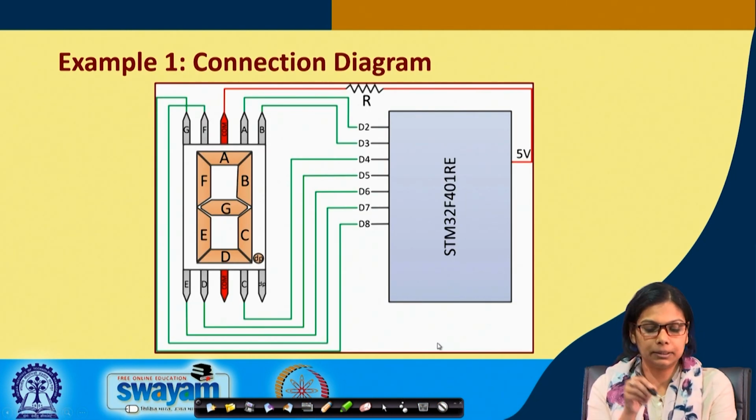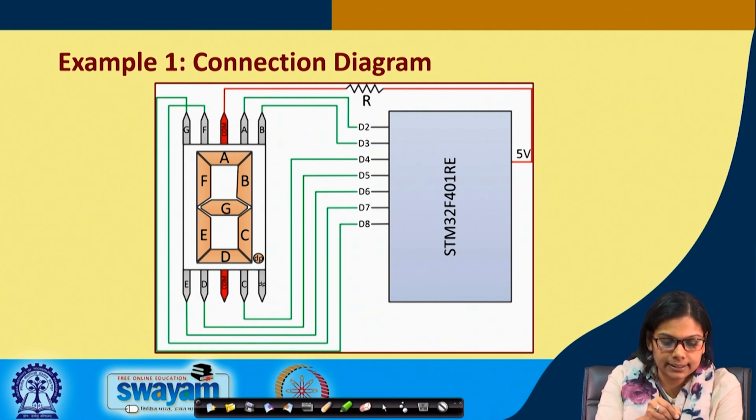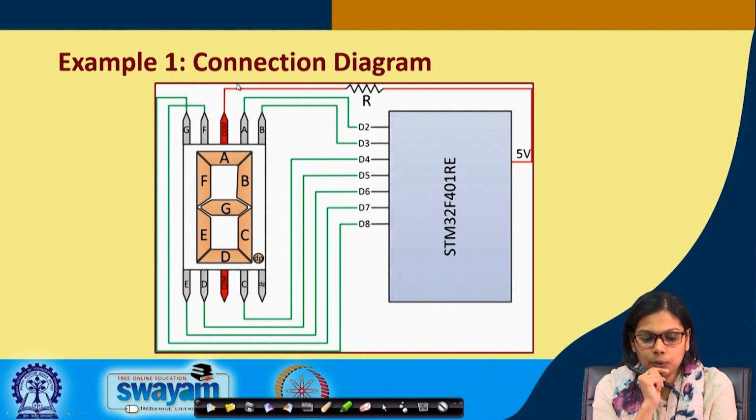Now, this is the typical circuit diagram. You can see this is the common port. This is a common anode 7-segment.